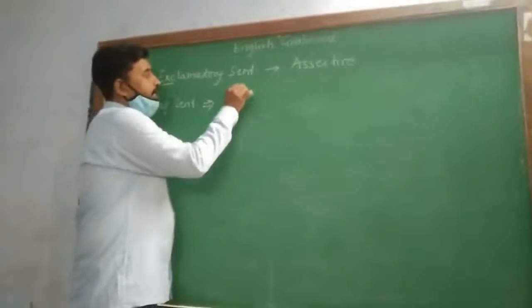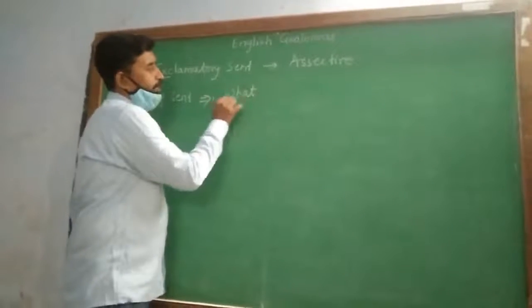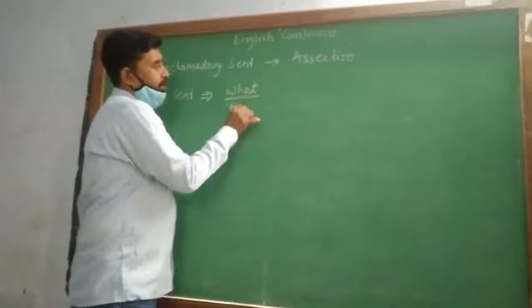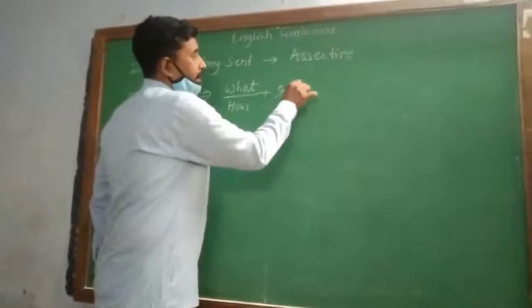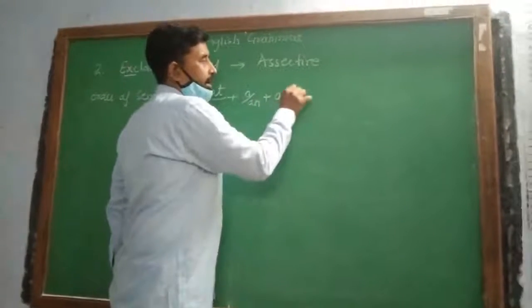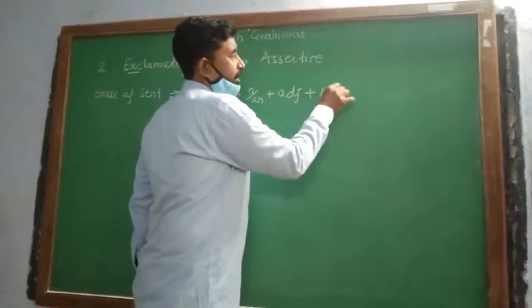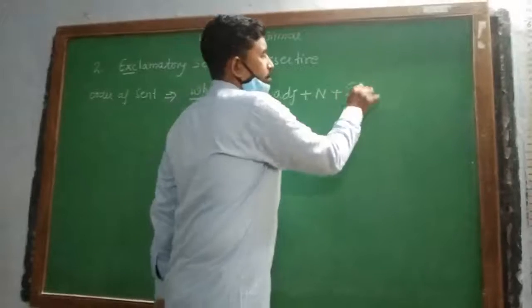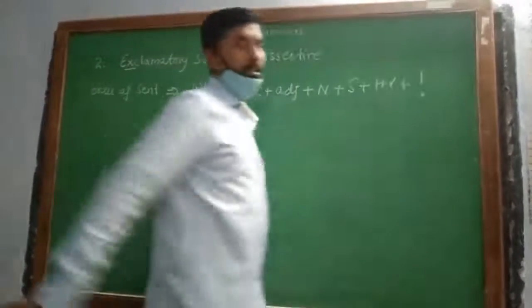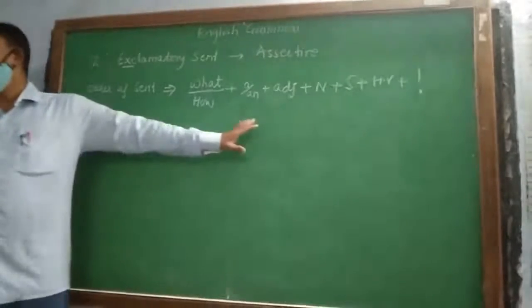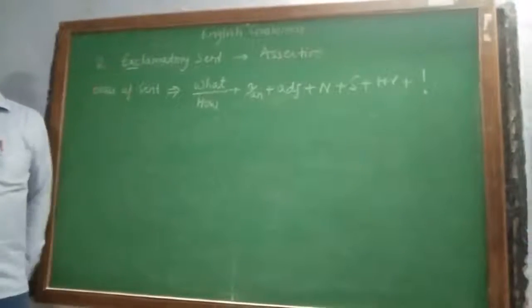What is the exclamatory order of sentence? Generally, exclamatory sentences begin with what or how. Then comes the article a or an, then the adjective, then the noun. Finally comes the subject, helping verb and exclamatory sign. So if this structure is given, that sentence is exclamatory.